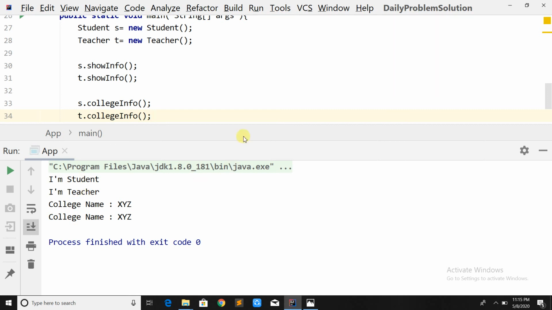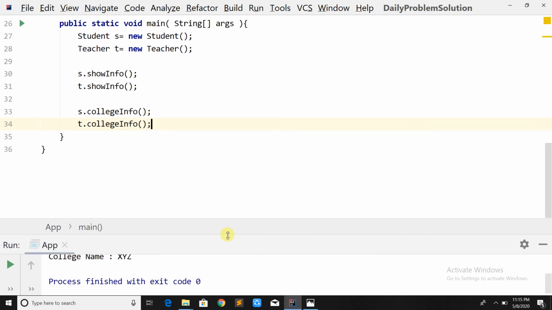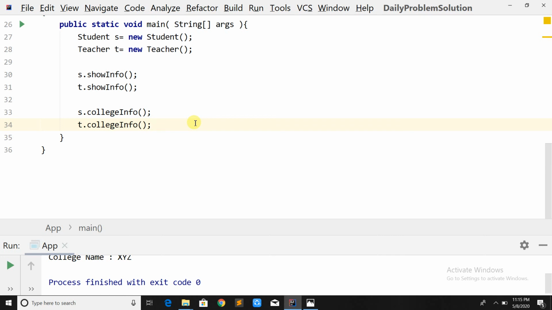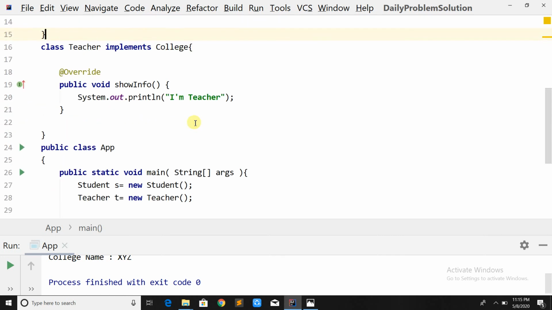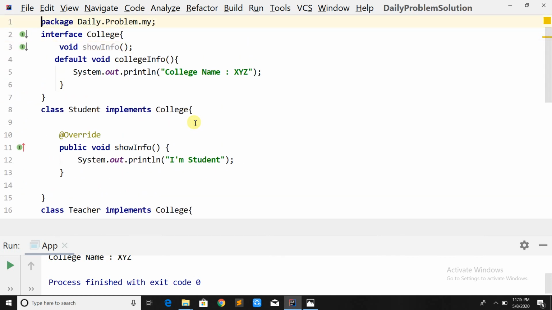So this is how, by using this feature, we reduced the code. And this means the code becomes flexible, because without changing the design or the standard of our interface, we just defined our method, right?